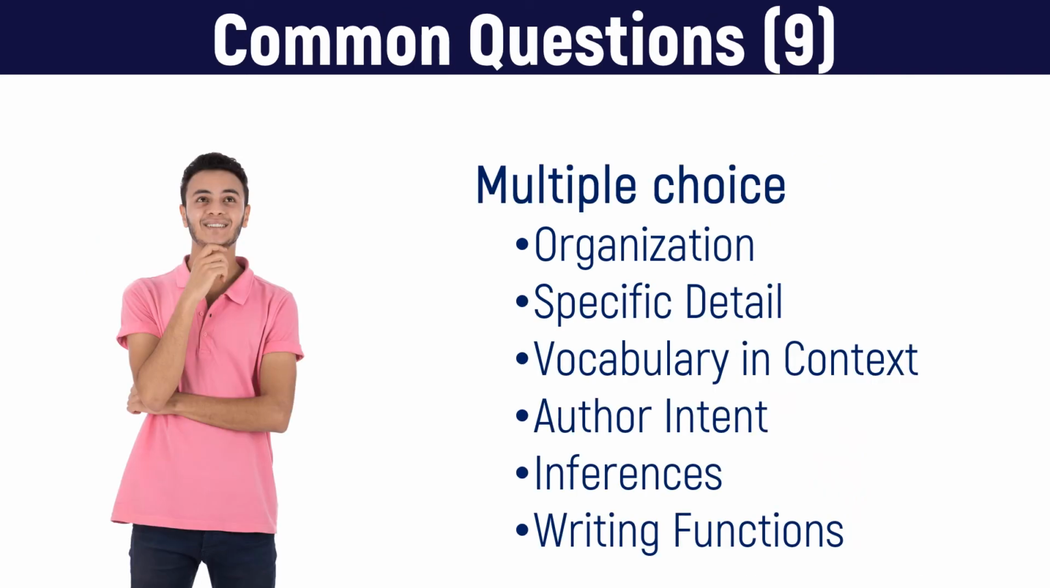So the questions that you'll see, you'll see almost all of them. There's 9 questions, so I think it's fair to say you're going to see all the different types of questions here. Some that are a little more common: organization, that goes back to the idea of the timeline, where it's progressing through, and you might have to talk about how it's organized. Details, for sure. Vocabulary and context, we see that almost in all the readings. Author intent, inferences, writing functions, you could see all of this.